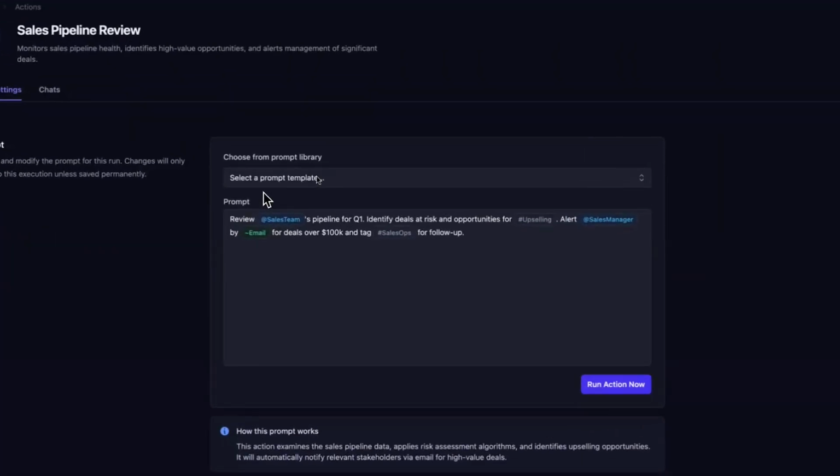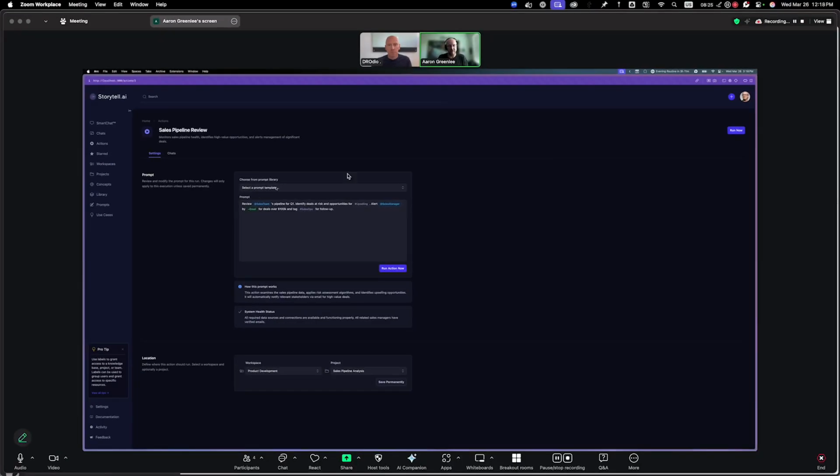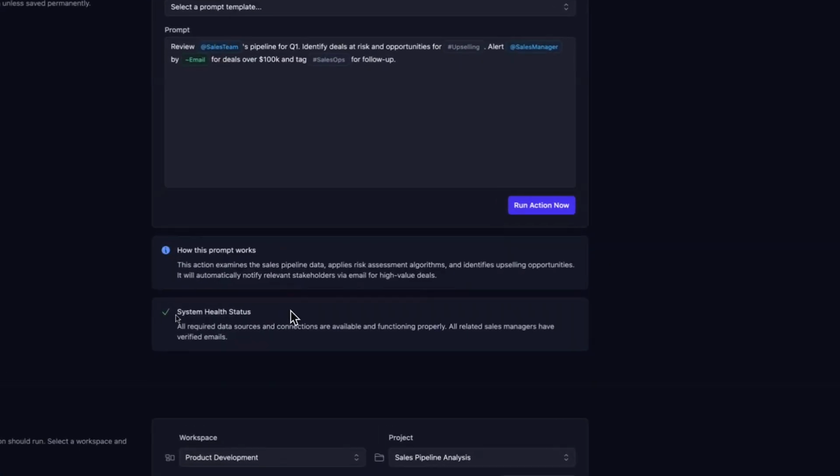So it's easy to say duplicate this and make a couple of changes and have two. Maybe there's one that's a $50,000 action and one that's a $100,000 action. Otherwise, they're the same. We explain how this prompt works, and then we're also scanning the health of all of the integrations and data that we're watching.